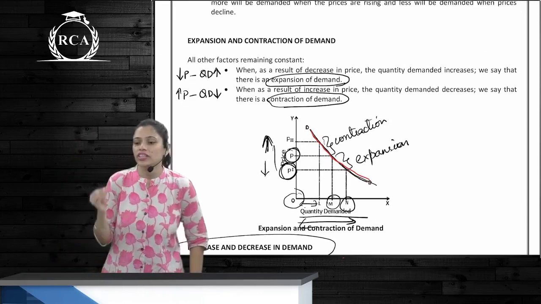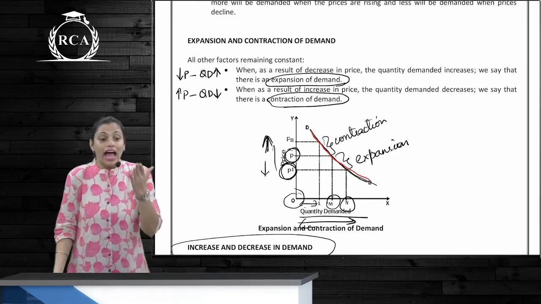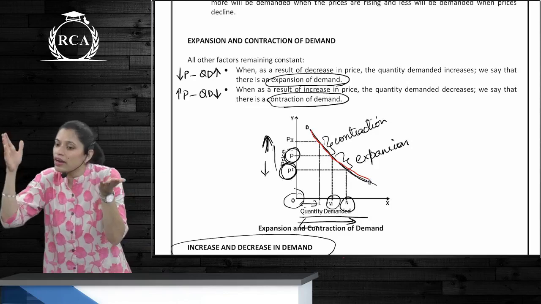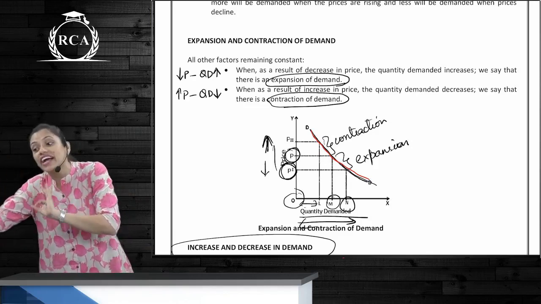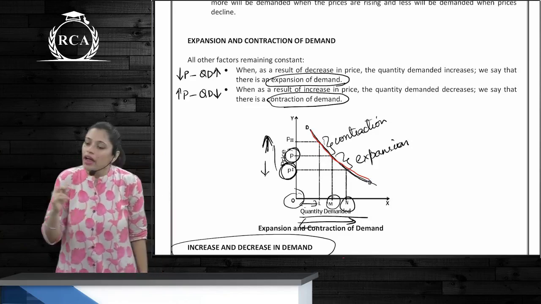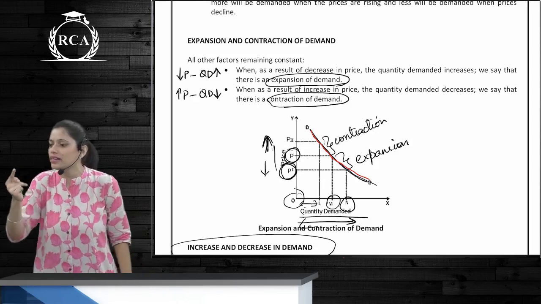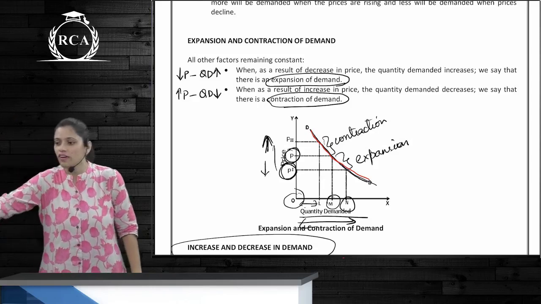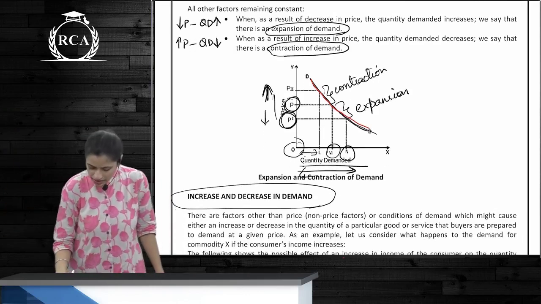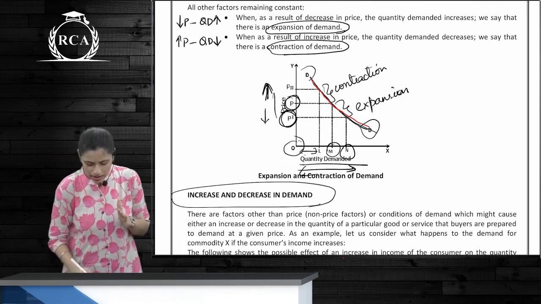What is expansion and contraction of demand? When the price increases and the quantity demanded falls, there is a contraction in demand, meaning the demand has come down. When there is a decrease in price and an increase in quantity demanded, there is an expansion of demand. It is a movement along the same demand curve.